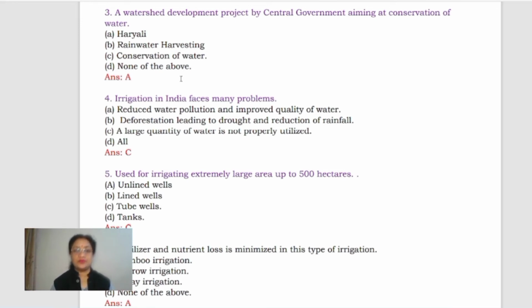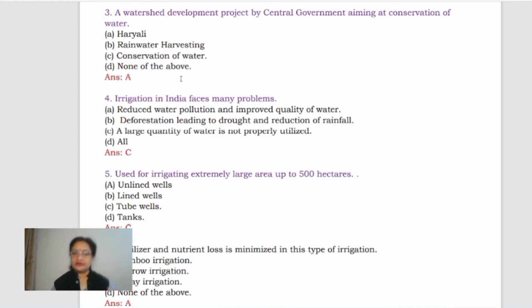Irrigation in India faces many problems. Reduced water pollution and improved quality of water. Deforestation leading to drought and reduction of rainfall. A large quantity of water is not properly utilized. And the D option is all. Actually, C should be the most appropriate answer for this. A large quantity of water is not properly utilized. Actually, children, we are getting sufficient amount of rainfall if you see. But we are not at all giving it any importance. It's just rainfall we are getting, and within a few seconds it is gone.